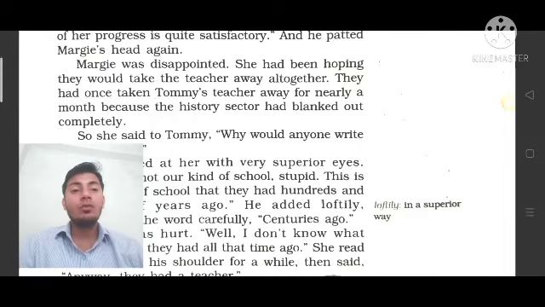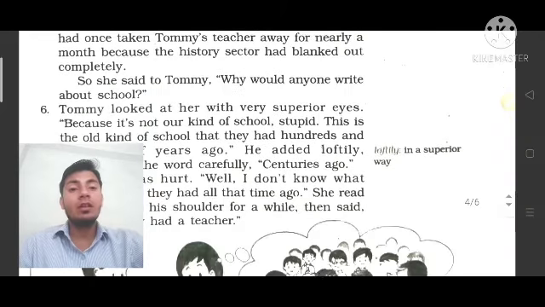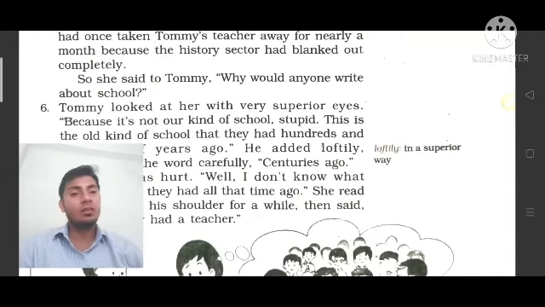टॉमी से क्या कहा? वाई वुड एनी वन राइट अबाउट स्कूल. एंड आफ्टर दैट दे वर बिजी इन देयर वर्क, दे वर टॉकिंग टू ईच अदर. सो शी सेड टू टॉमी, Maggie said to Tommy, why would anyone write about school? It means over there, from this paragraph, they once again came on their first topic about the books they were talking about and about the school that is written in that book. Okay, so she said to Tommy, why would anyone write about a school? कोई भी व्यक्ति स्कूल के बारे में क्यों लिखता है? What is the reason that anybody is writing about a school?